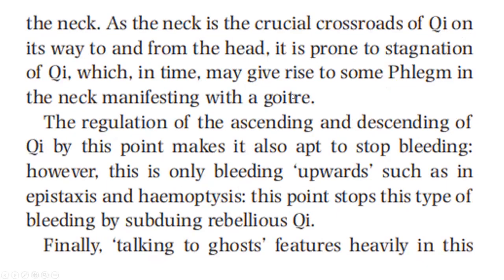As the neck is the crucial crossroad of chi on its way to and from the head, it is prone to stagnation of chi, which in time may give rise to some phlegm in the neck, manifesting with a goiter. The regulation of the ascending and descending of chi by this point makes it also apt to stop bleeding. However, this is only bleeding upwards, such as in epistaxis and hemoptysis. This point stops this type of bleeding by subduing rebellious chi.